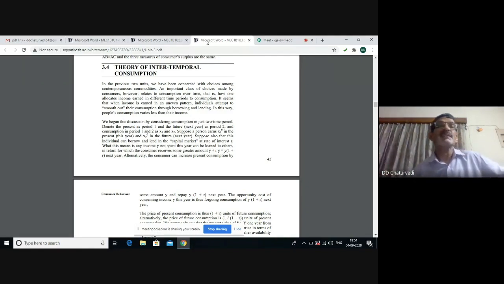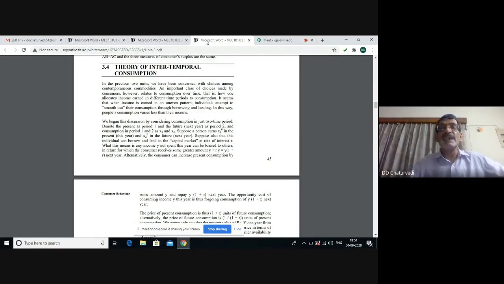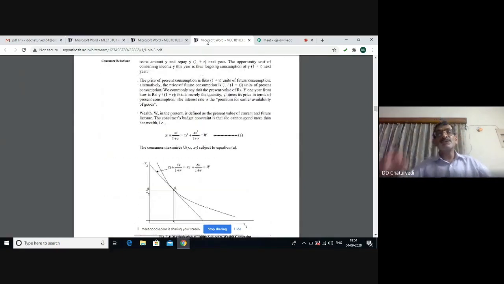So we must make discounting for the same, by using the appropriate formula which students must have studied in the 9th, 10th class, known as the compound interest formula, for calculating amount A equal to P within bracket 1 plus R raised to power n. So when we convert present into future, this is how the formula is used.